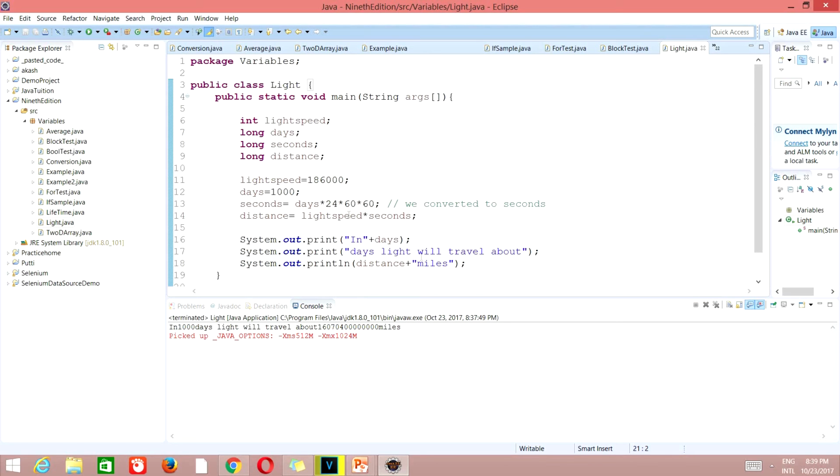In 1000 days light will travel about, and the distance is light speed into seconds. So we have calculated light speed into seconds, and this is the distance, and then miles. So in 1000 days light will travel about 160704, whatever the miles it is. So that's it with this program, guys.